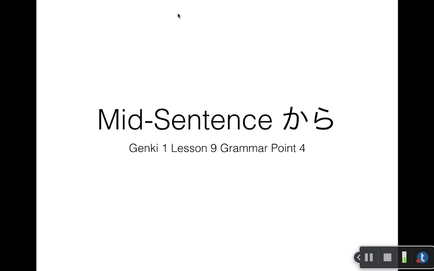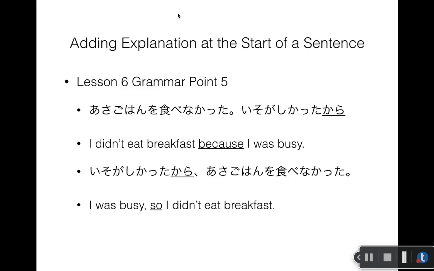Welcome to Genki 1, Lesson 9, Grammar Point 4. This is how to use kara to explain a reason or a situation in the middle of a sentence.